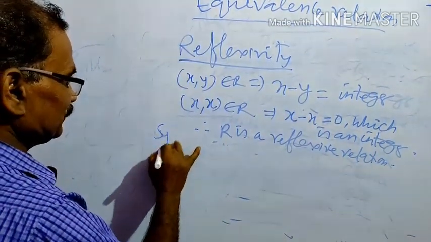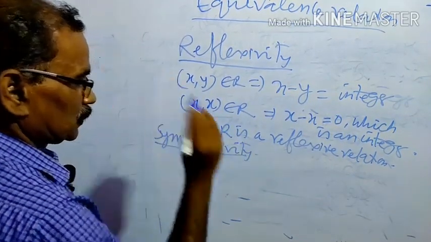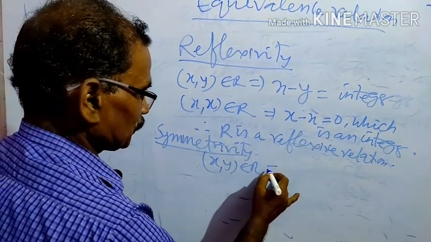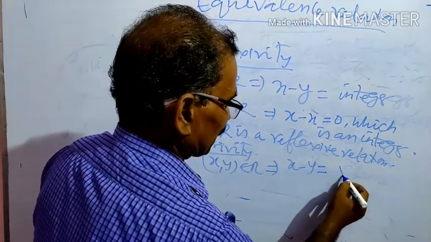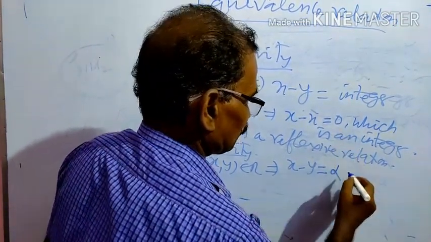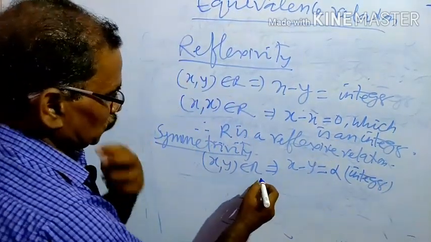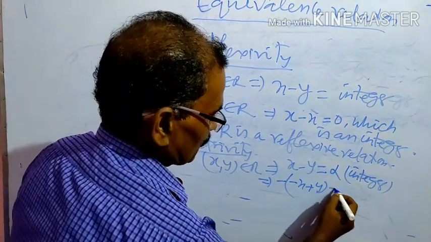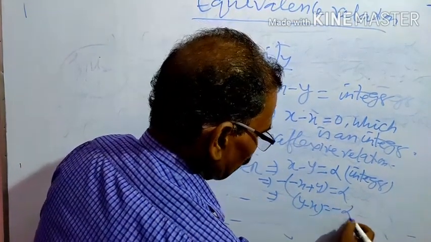Next, symmetricity. Since x, y belongs to R, this implies x minus y is equal to an integer. We take alpha as integer, and we take minus sign common. So here minus x plus y is equal to alpha. This implies y minus x is equal to minus alpha.